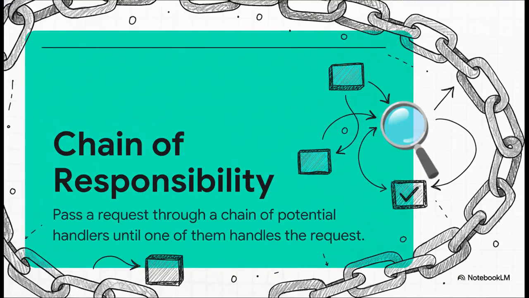And this brings us to the official definition. The chain of responsibility pattern lets a request get passed along a line of handlers until one of them finally takes care of it. Now, the key here, and this is super important, is that the sender doesn't know, and frankly doesn't care, which specific handler will process the request. This loose coupling is what makes the whole system so incredibly flexible and easy to maintain.